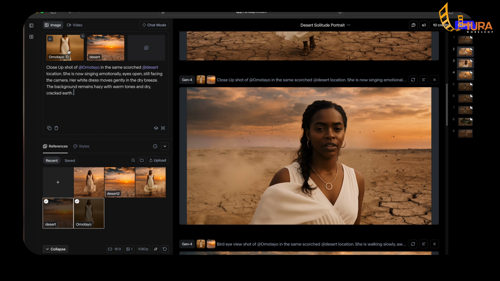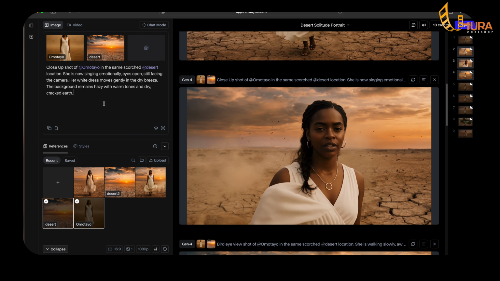If you notice, this is the same long shot that ChatGPT gave us. Then this is the desert scene. So what I said was close-up shot of Art Omotaya, which is this image, in the same scorched desert location. She's now singing emotionally. Even though I said singing here, what that means is she would sing, but there will be no sound. All right? So that's very important. She's now singing emotionally, eyes open, still facing the camera.